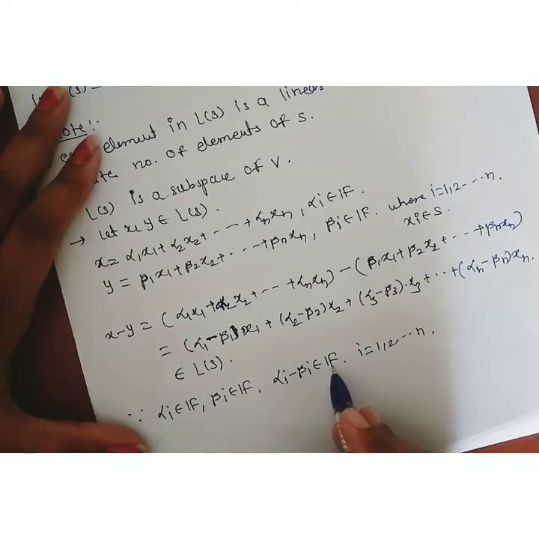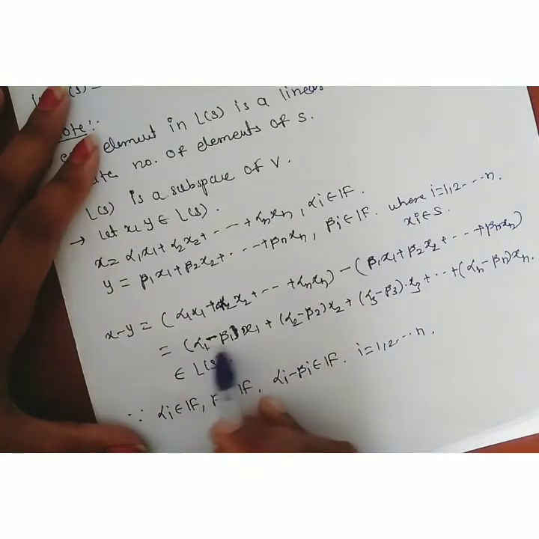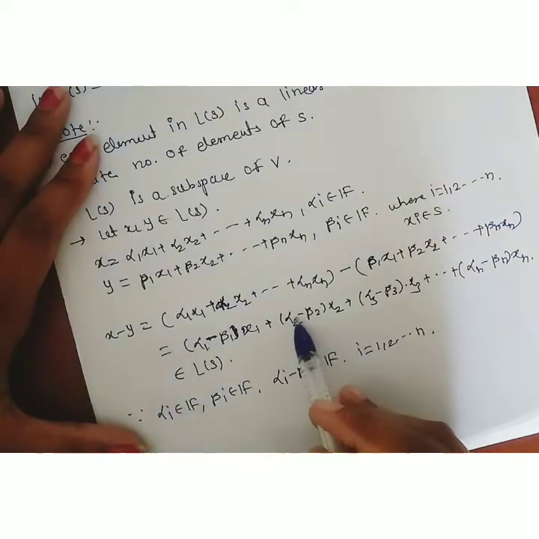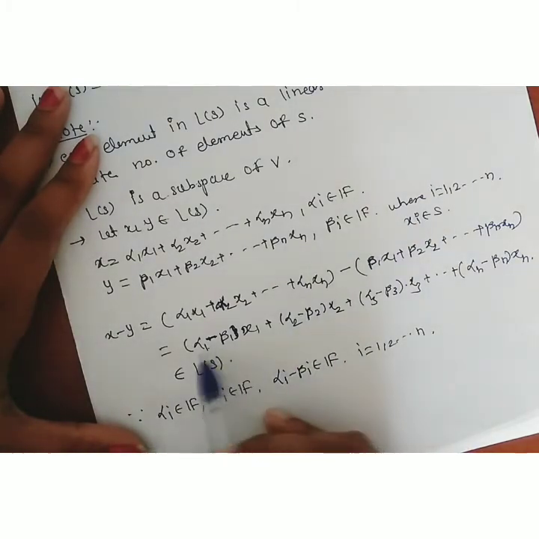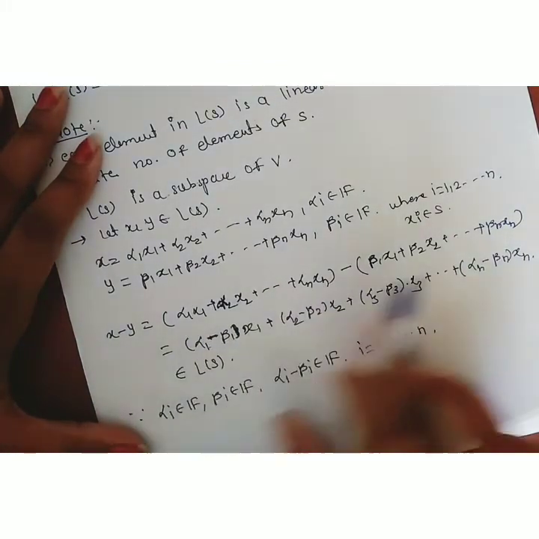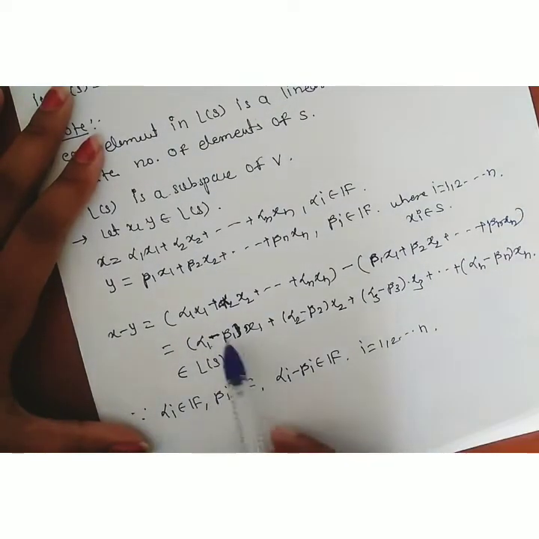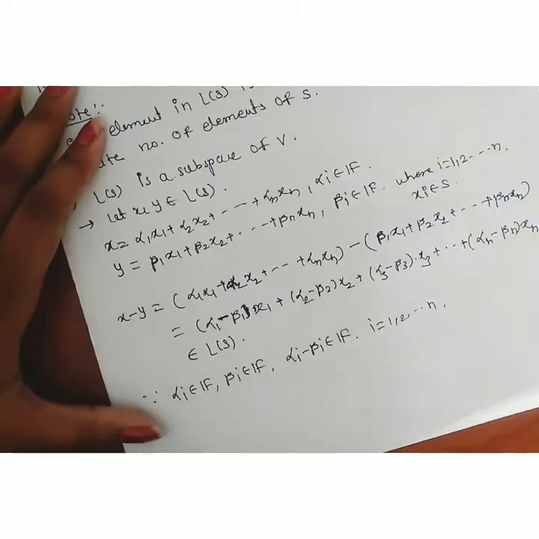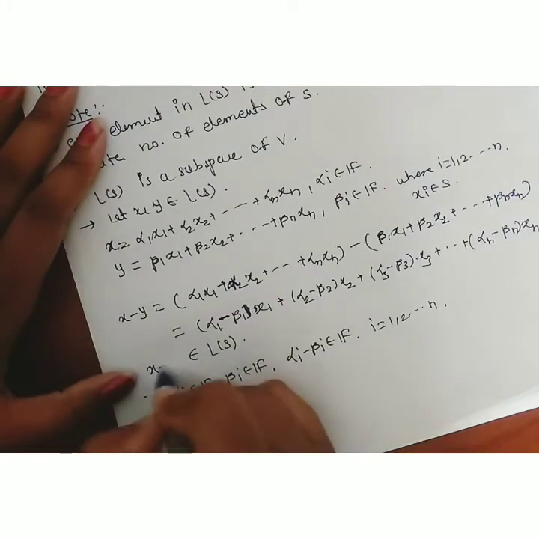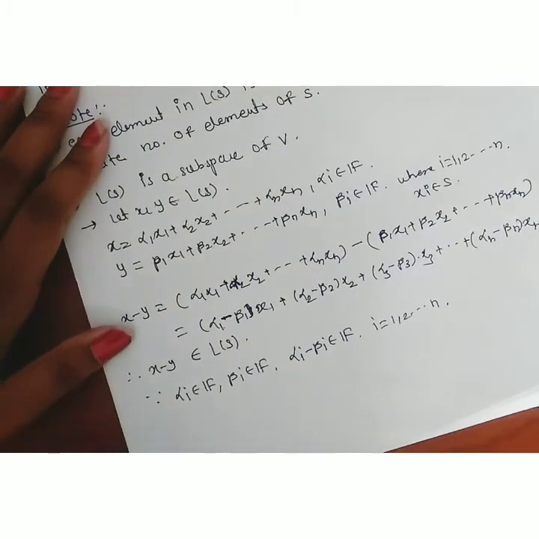Alpha i minus beta i belongs to field F means: if you put i equal to 1, alpha 1 minus beta 1 belongs to field F, then alpha 2 minus beta 2 belongs to field F, and so on up to alpha n minus beta n belongs to field F. Therefore, this linear combination belongs to L of S, since L of S consists of members like this. Therefore, this subtraction x minus y also belongs to L of S.